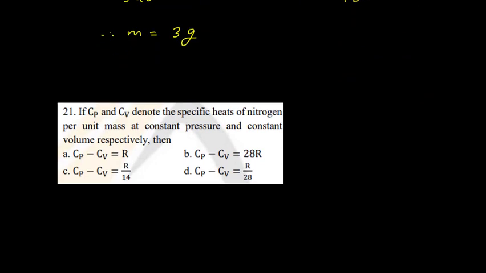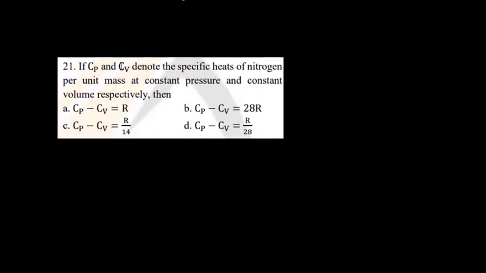Now let us see question number 21. If Cp and Cv denote the specific heat of nitrogen per unit mass at constant pressure and constant volume, then Cp minus Cv. So we know that by the ideal gas relation, Cp minus Cv is equal to R. So the first option is the correct one.